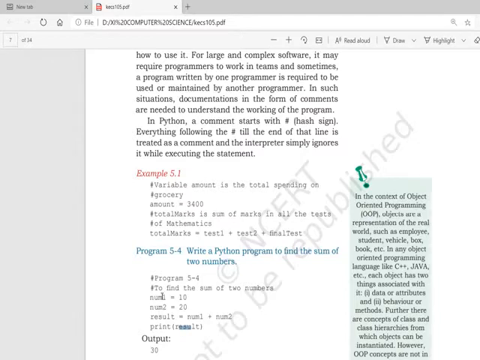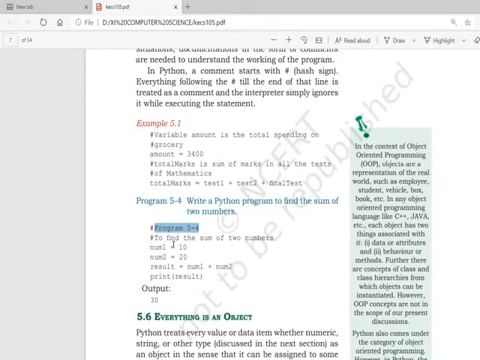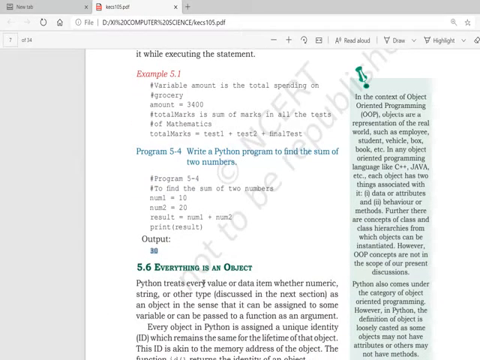And you could notice why we have given the comments. Comments are explaining the components of our program. The above two comments are showing that the total marks is the sum of marks in all the tests of mathematics. Total marks is equal to test 1 plus test 2 plus final test. So total marks is explained by comments.